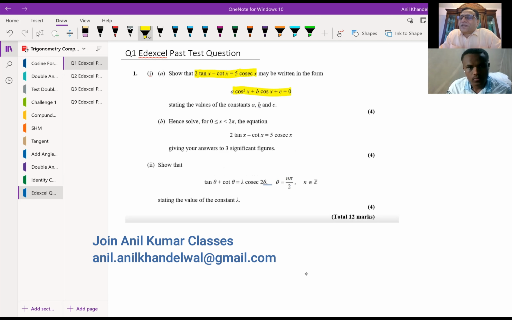Do you see? All are cosine terms, and it is a quadratic equation. Now, this itself is a very important strategy, right? So, this is a strategy.